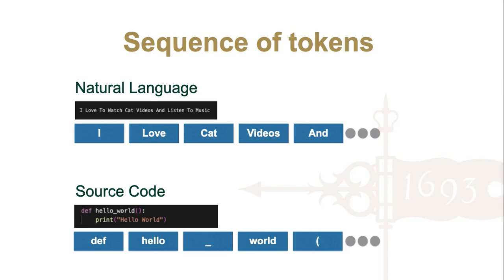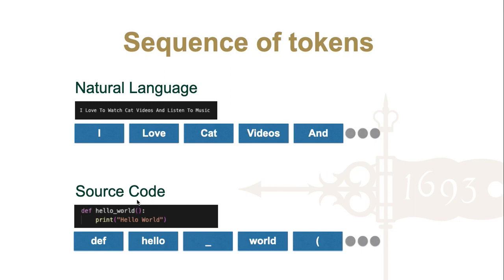A sequence of tokens can be understood as a set of elements that, when combined together, fulfill a semantic meaning. In the context of natural language, we can represent every single sentence as a sequence of words. So, for instance, in this sentence, I love to watch cat videos and listen to music, we can also visualize this information as a sequence of words. We will have I, love, cat, videos, and so on.